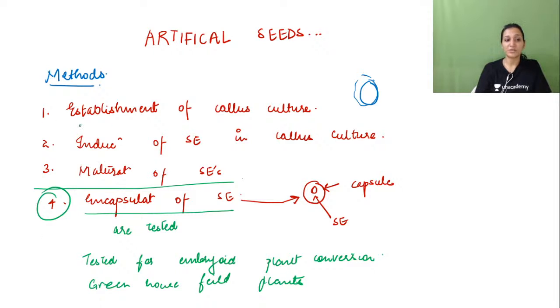We haven't talked about this till here. It was part of somatic embryogenesis, so we know it well, we have learned it. Now encapsulation, this is the thing we need to talk about. I'm going to tell you four methods, four very famous ones that have been used for a very long time. For those four things I'm going to tell you.